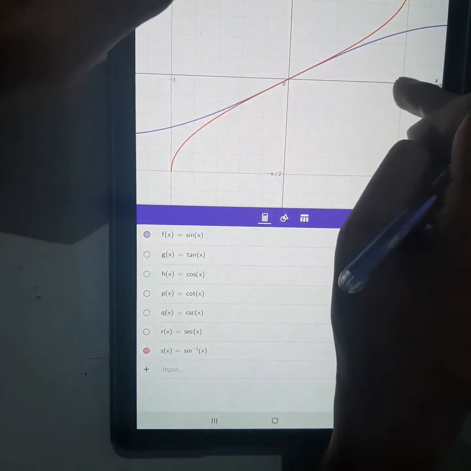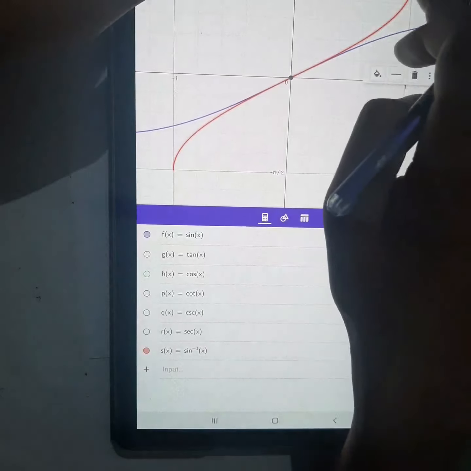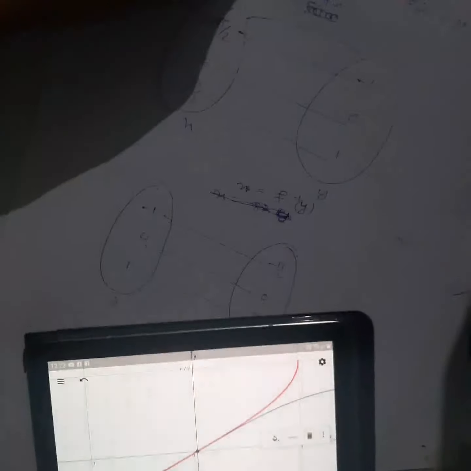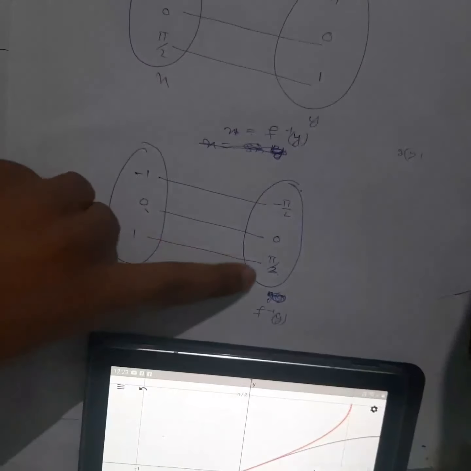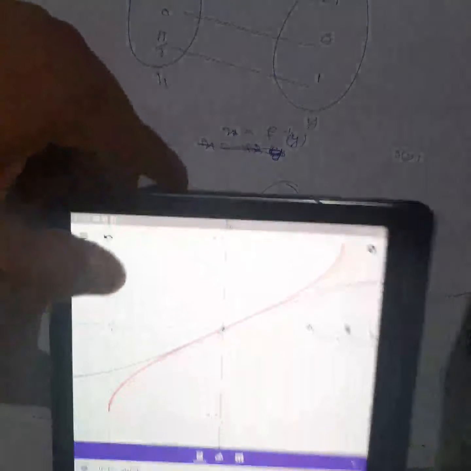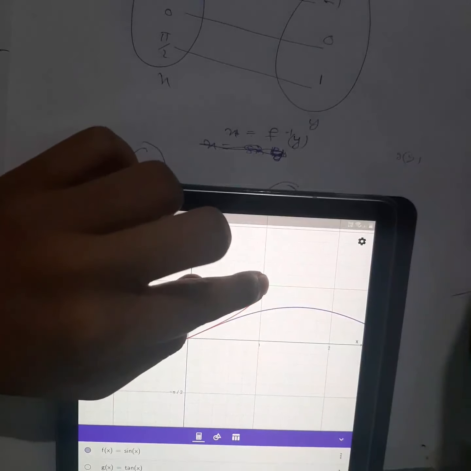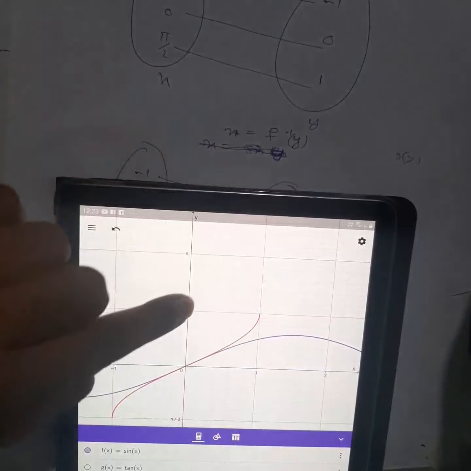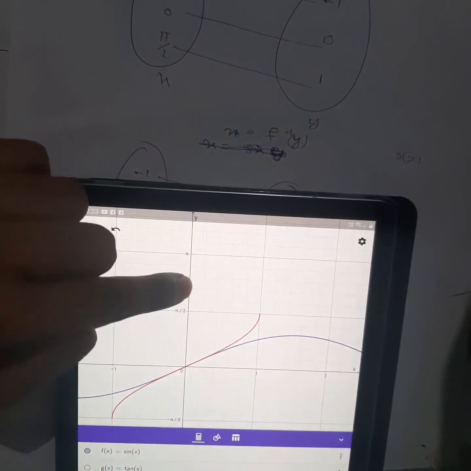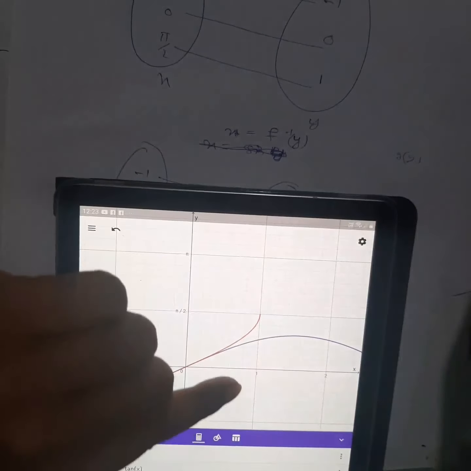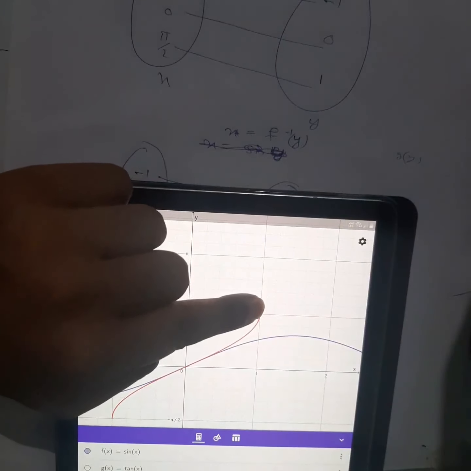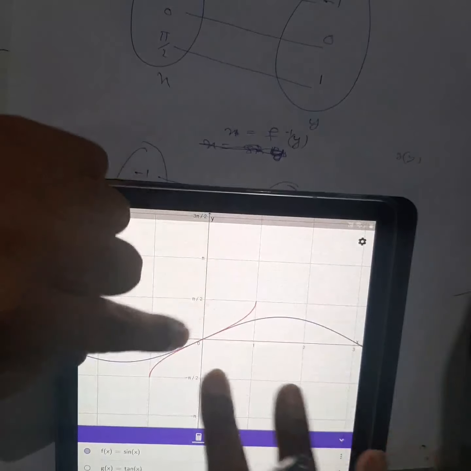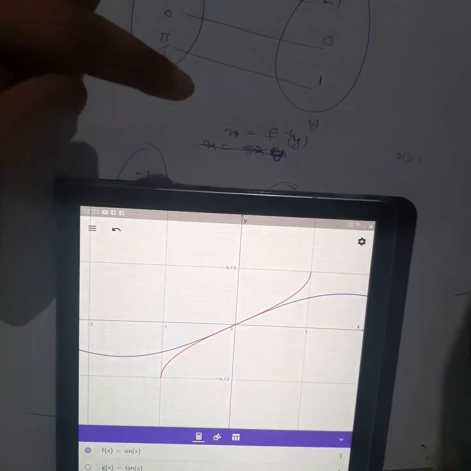In the same way, if I take x equal to 1, its image will be pi by 2. You can see, if I take 1 in the inverse, its image will be pi by 2. Okay, so it's not going beyond this. You can see, because if I take more than pi by 2, what will happen? Again it will give you back 1 or something, which will not be a function anymore. Okay, I've already explained that. So that's why the graph is like this.